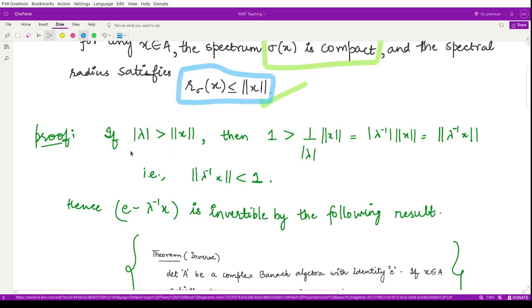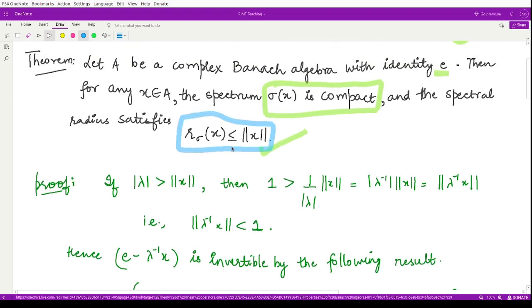For that, if we take the modulus of lambda greater than the norm of x, we can shift this quantity to the right hand side, and now we can write 1 by modulus of lambda as modulus of lambda inverse. Now we can combine this using the properties of norm, so this would be the norm of lambda inverse x. From here we can see that the norm of lambda inverse x is strictly less than 1.